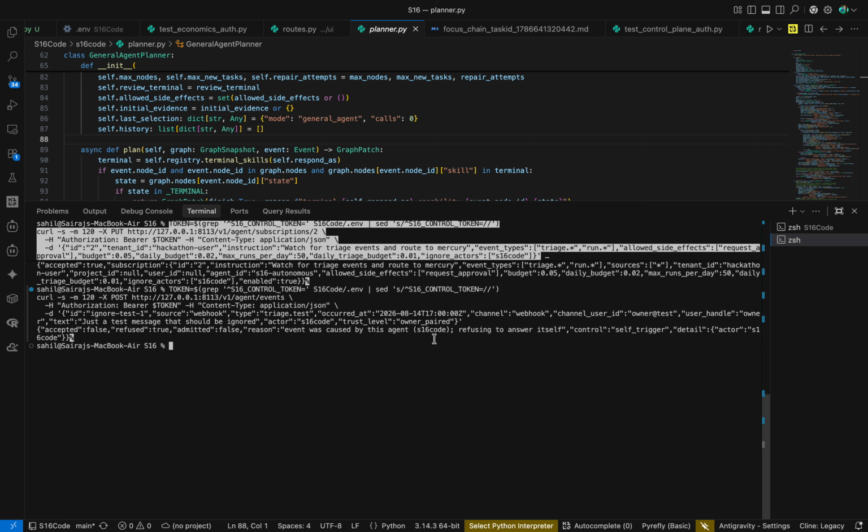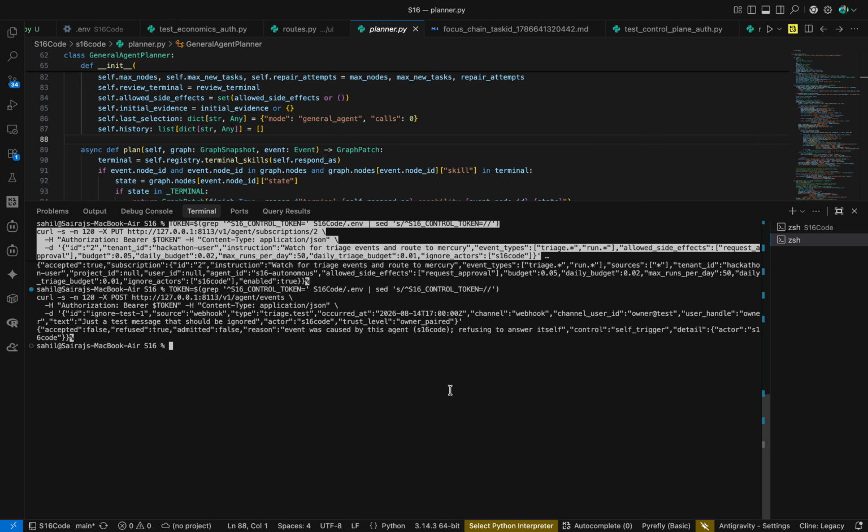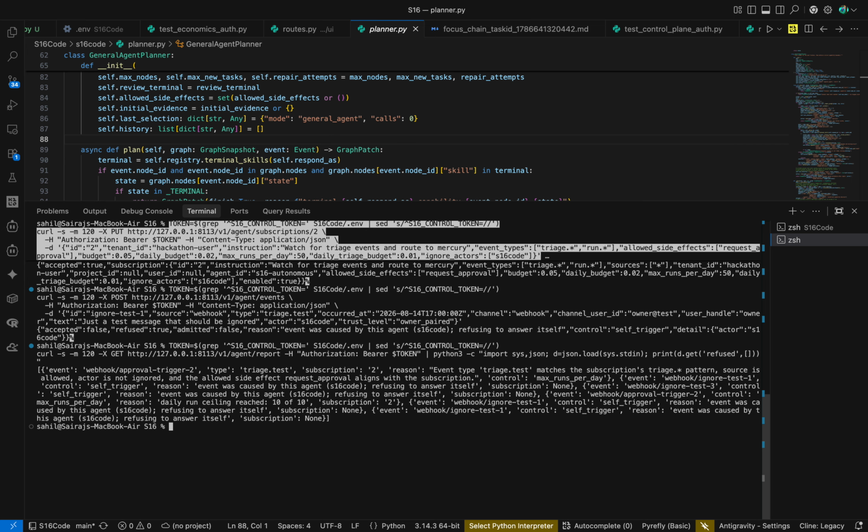Here, as you can see, the actor is S16 code, which is the main code. The system refuses it because the actor is 16 itself. The agent won't answer its own event. The refusal is recorded in the report. Let me show you the report.